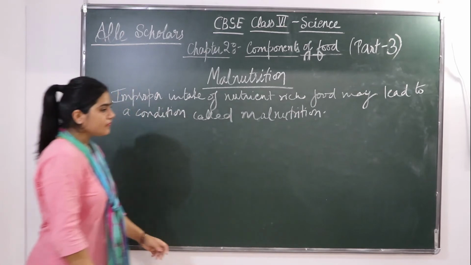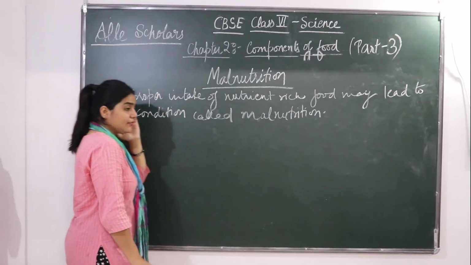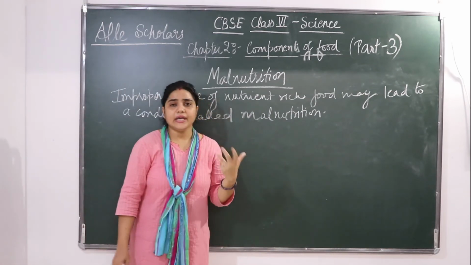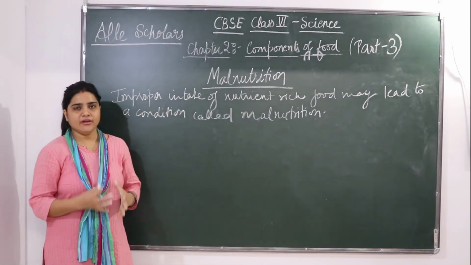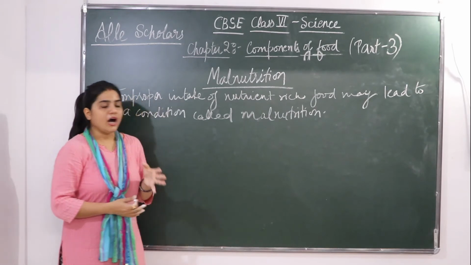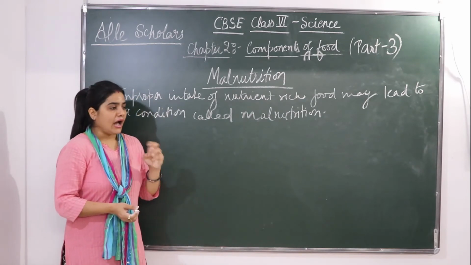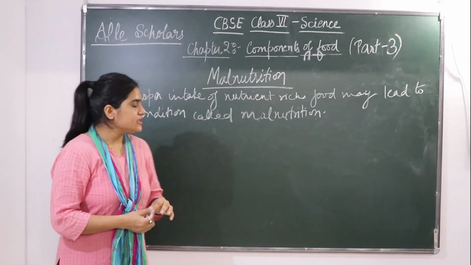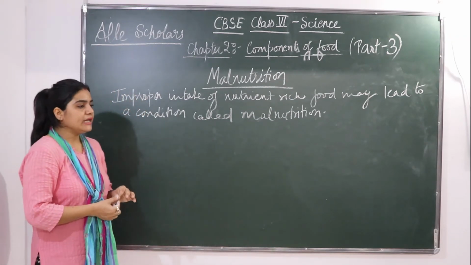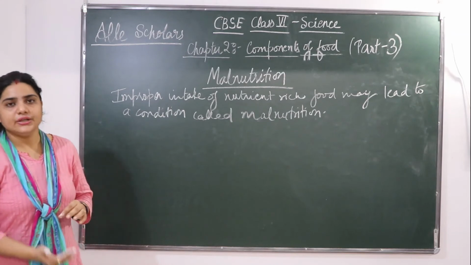Okay, next what happened? Without adequate intake of food, our bones become very thin or very brittle, our muscles get weakened and our thinking becomes foggy. Okay, so in such a situation our body is said to be malnourished.